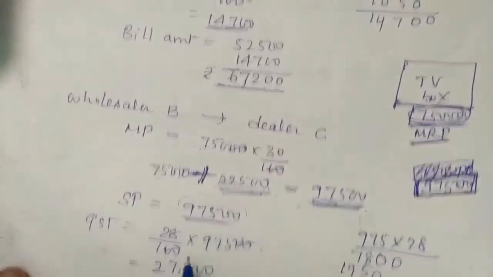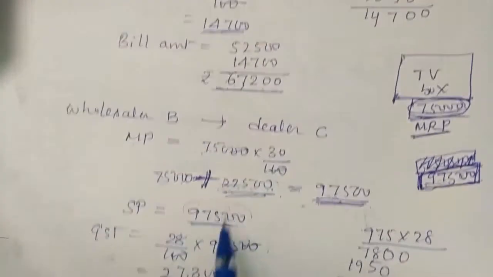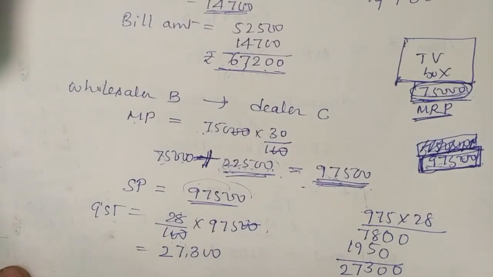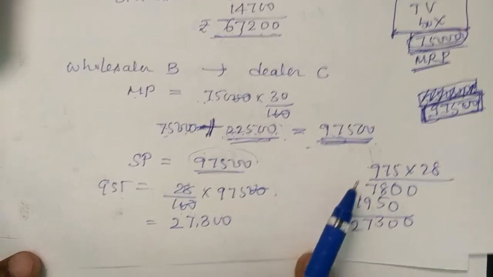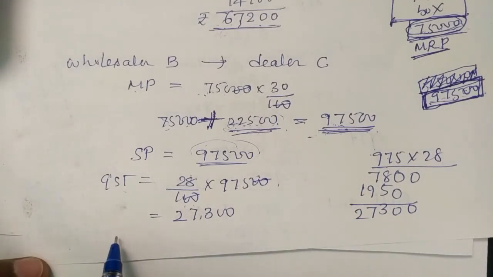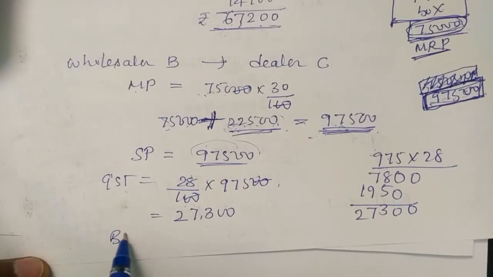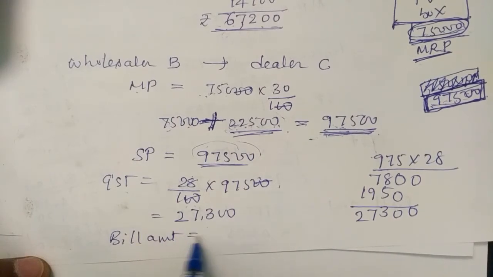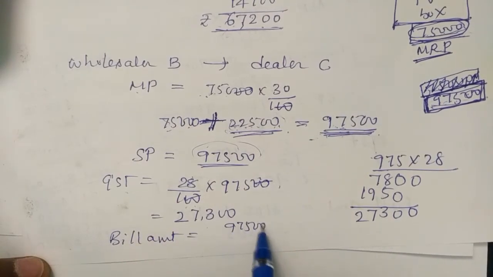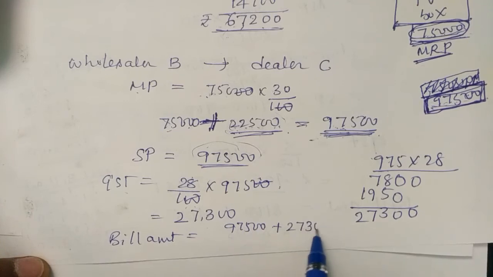Before we paid 14,700, now it is 27,300, which means we paid almost 12,600 extra. That I will show you in net GST. Now the bill amount is equal to 97,500 plus 27,300. So these two we have to add.